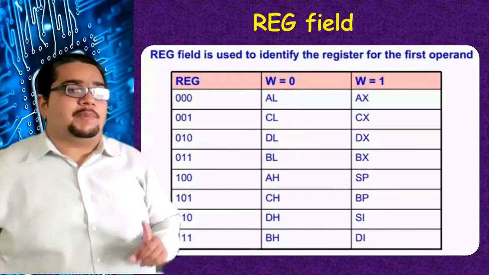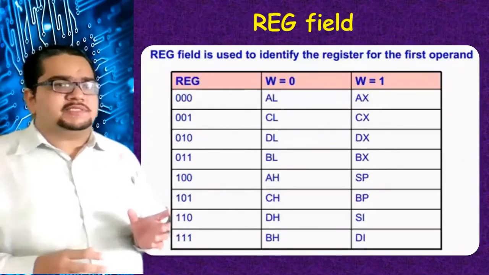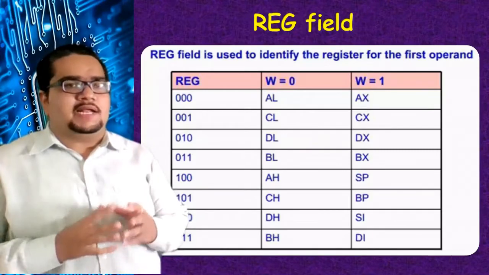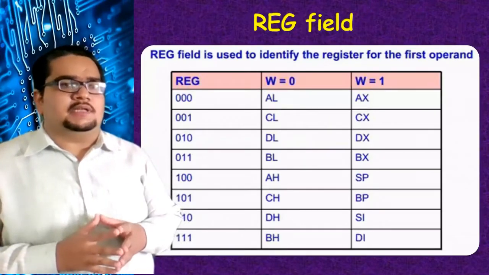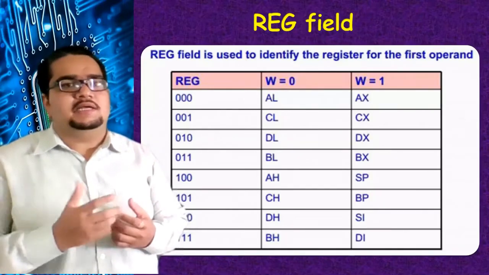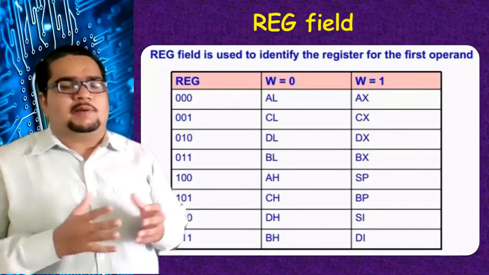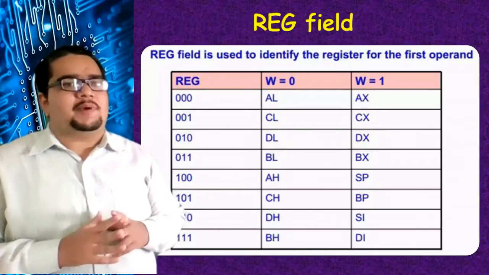It is a first operand. Always remember that in the general structure we have seen operation and operands. Operands will be again 2, first operand and second operand. Suppose an addition: the first number of the addition operation and the second number. For multiplication, suppose multiplicand and multiplier. So 2 operands will be there.